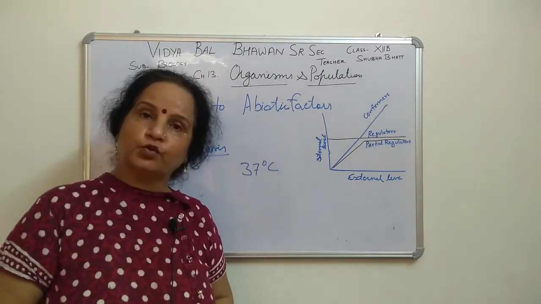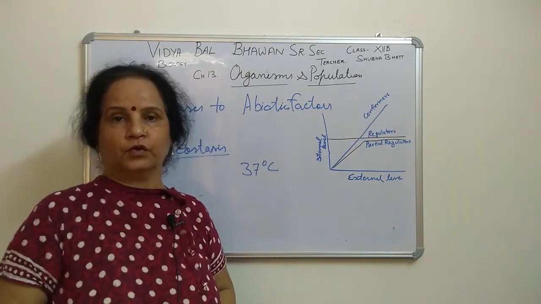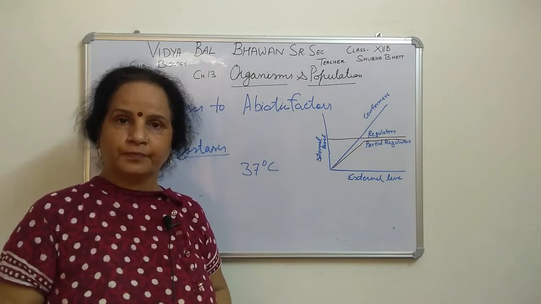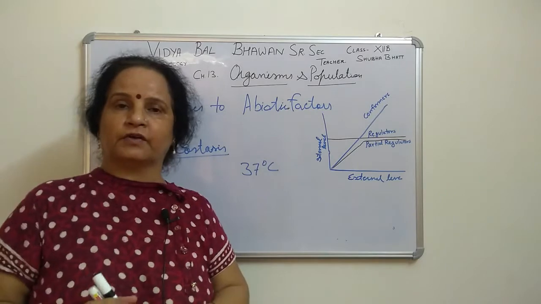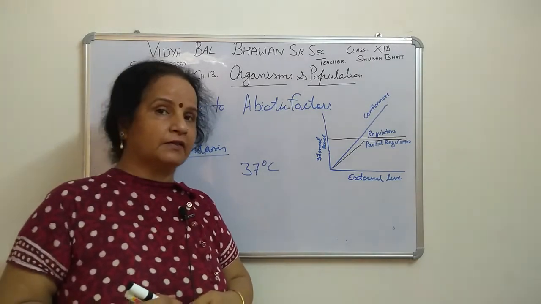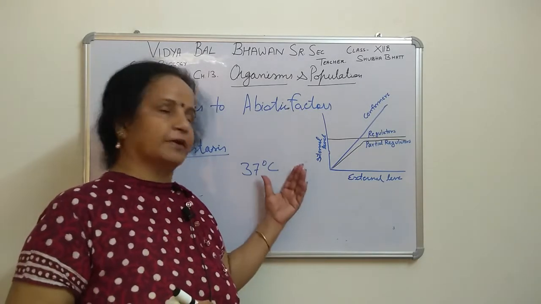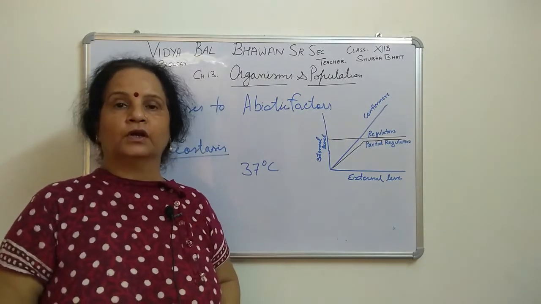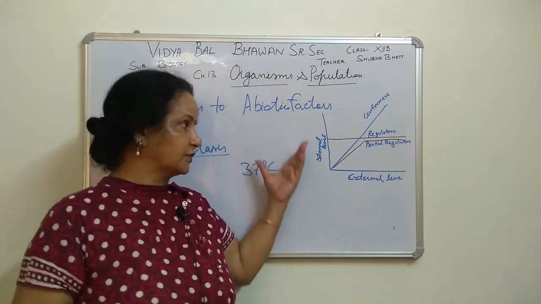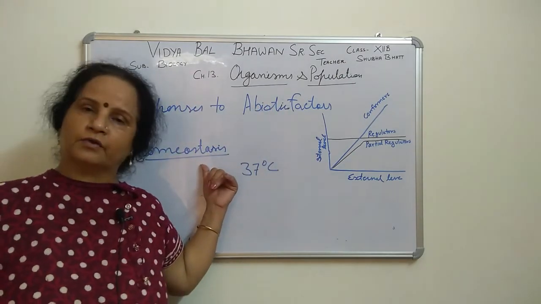And we also try to control the outer temperature, as you know, using AC and coolers, devices that make us cool so that our temperature stays at 37 degrees and we are able to cope. So this is the homeostasis some organisms have.